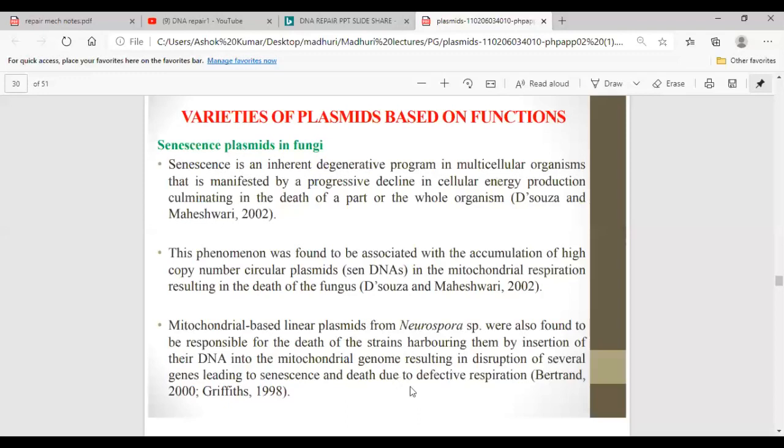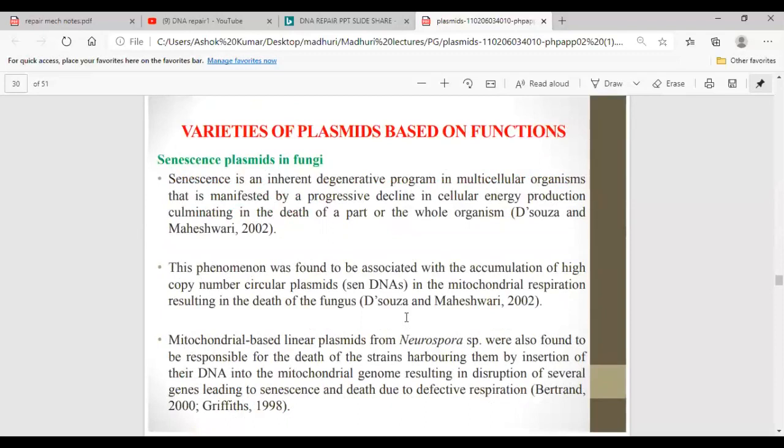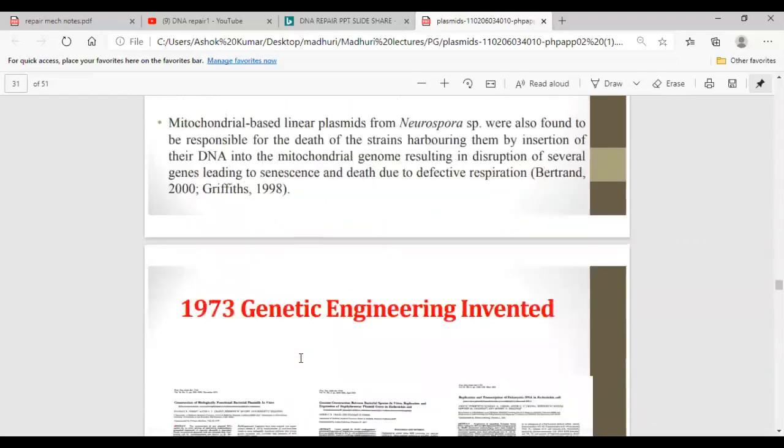So this is one of the new concepts in the field of plasmids where this senescence has been observed. It is being utilized for clinical purposes. When these plasmids are inserted, it will result in the death of the organism.